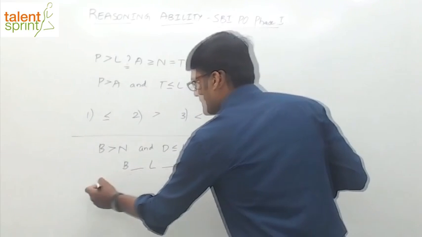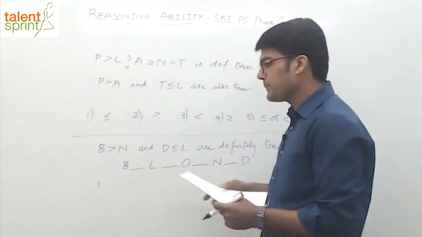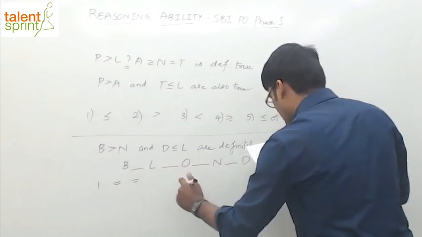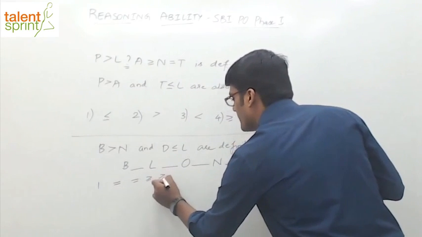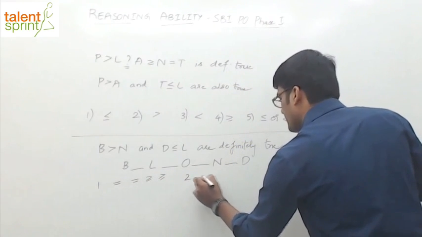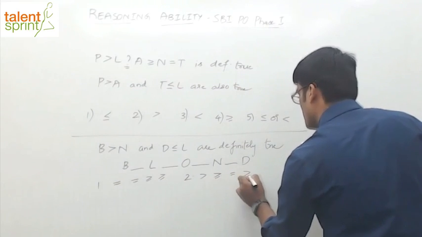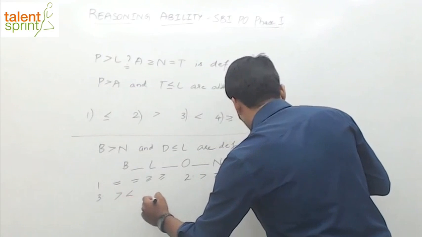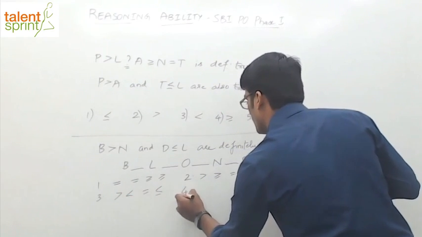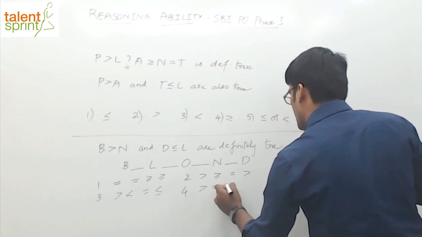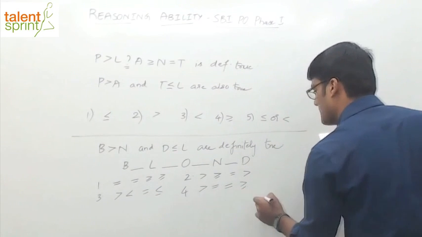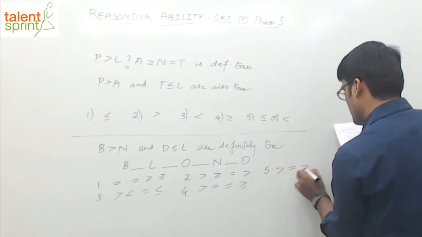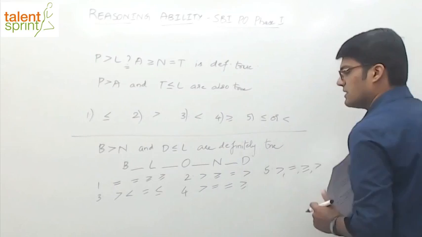I'll give you the answer options. I hope this is visible, right? Yeah. So see, there are four blanks, so each option will have four inequalities. First option: greater than or equal to, greater than or equal to. Second option says greater than or equal to, greater. Third option says greater, less than or equal to, less than or equal to. Fourth option is greater, equal, greater than or equal to. And the last option is greater than, equal to, greater than or equal to, and greater than. So these are the five answer options.